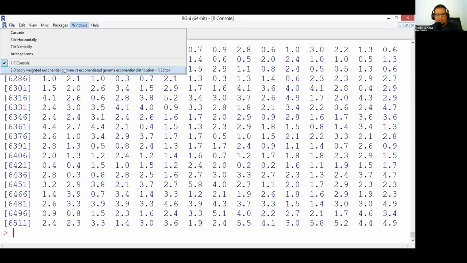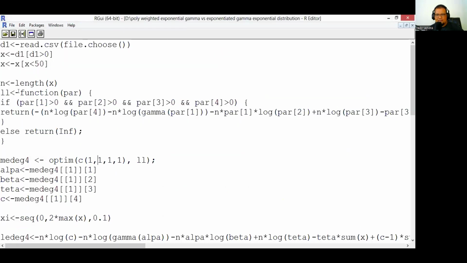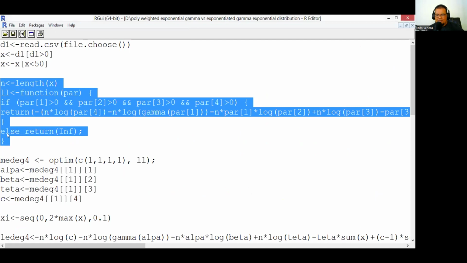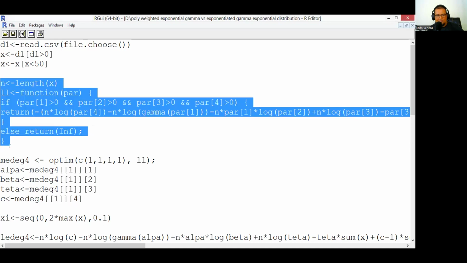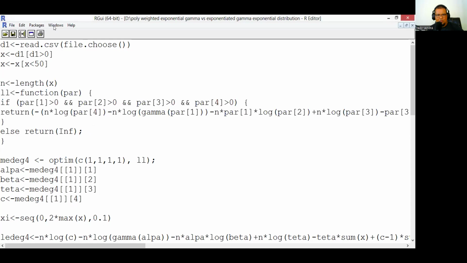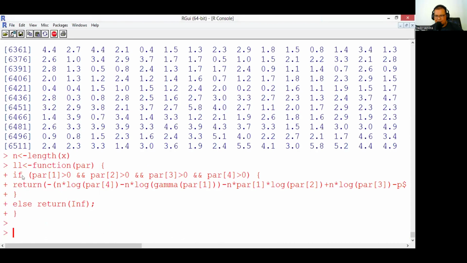So after we have the data, we must produce the log likelihood function for the exponentiated gamma exponential distribution like this one. The log likelihood function in the research article, we transform into R programming like this one. Okay, we run our program. We check our program. This program can run.